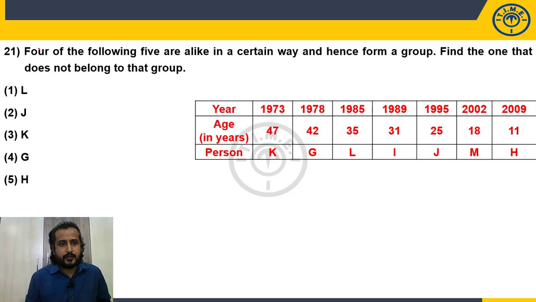4 of the following 5 is nothing but odd man out. So L, odd number year. J, odd number year. J was born in an odd number year. K was born in an odd number year.